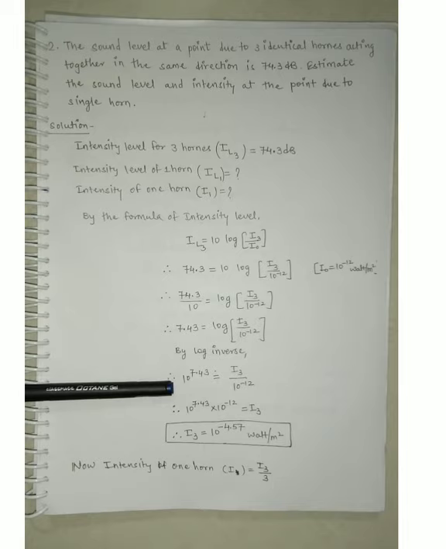Now after this guys, we have to remove the log from the right hand side. So ultimately that will impact the left hand side, and we can write it easily by the log inverse. This value goes to the power of 10, because we are removing log from the right hand side, and the remaining thing as it is, I3 divided by 10 raised to minus 12. Now the 10 raised to minus 12 from the right hand side comes to the left hand side and converts into multiplication. Now the 10 is the same base for both things. So we can do the addition or subtraction between the powers.